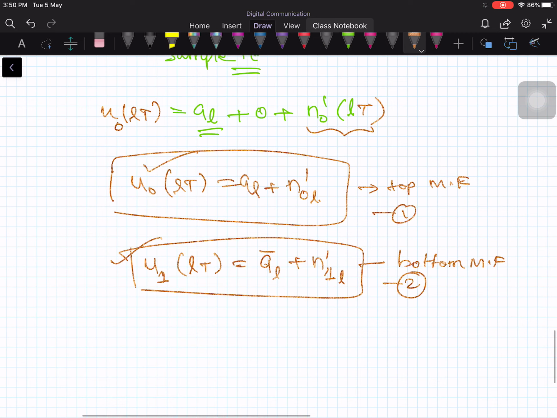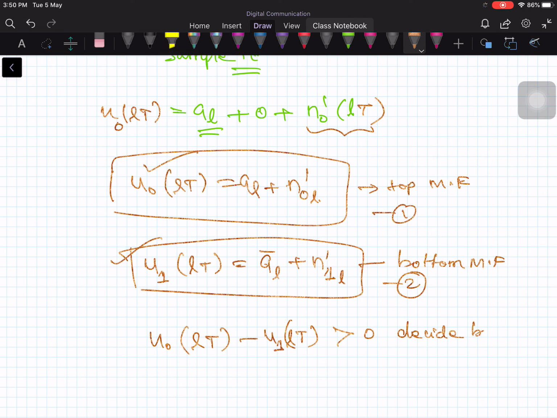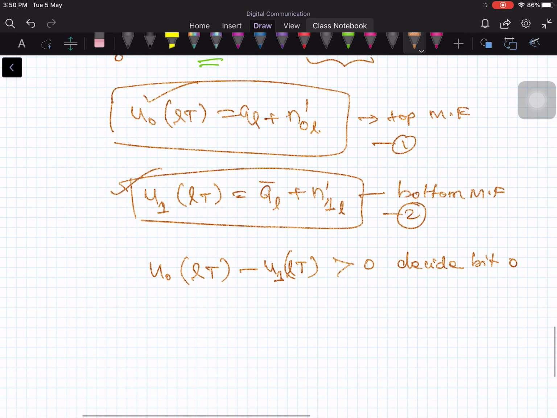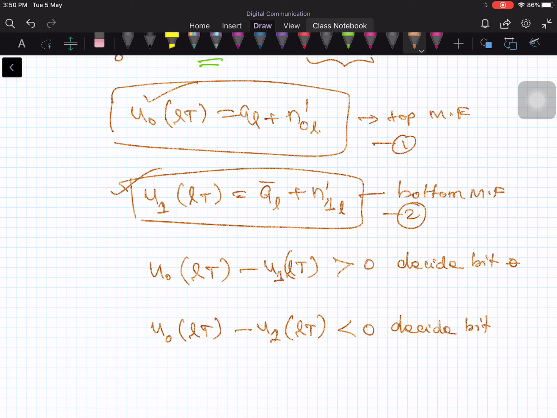You take the difference of these two: you subtract one from the other, U0 of LT minus U1 of LT. If it is greater than 0, then you decide bit 1. If U0 of LT minus U1 of LT is less than 0, then you decide bit 0 was transmitted.